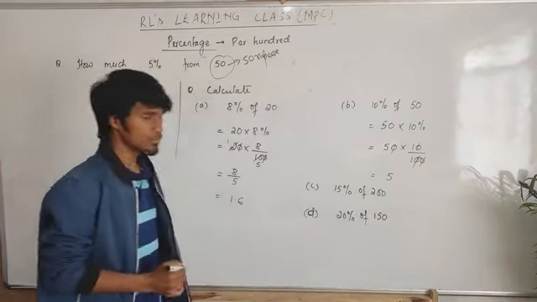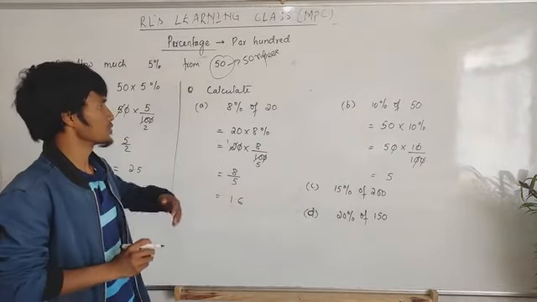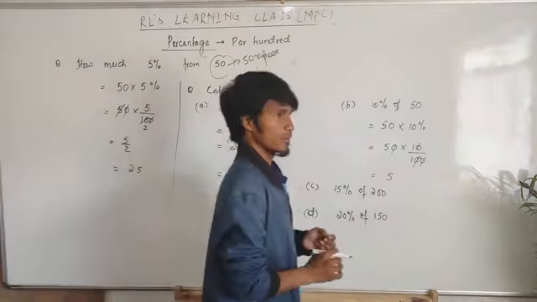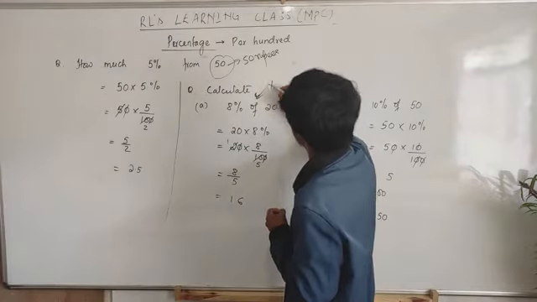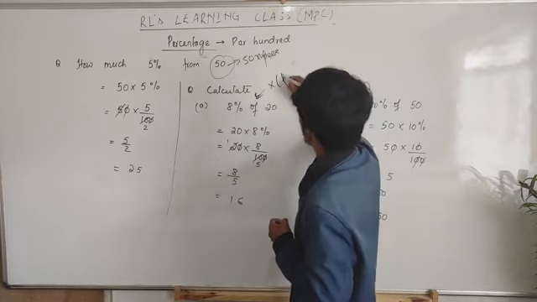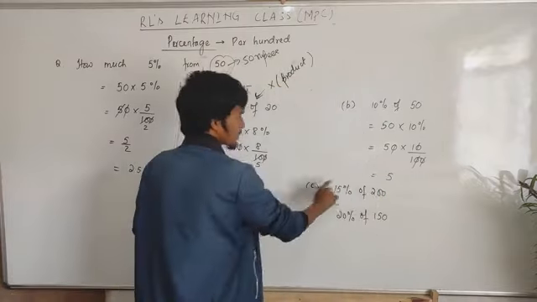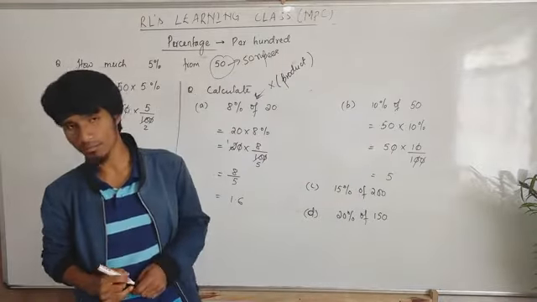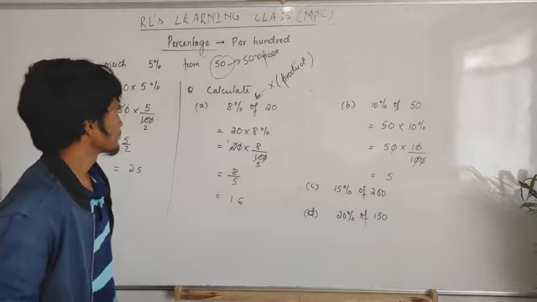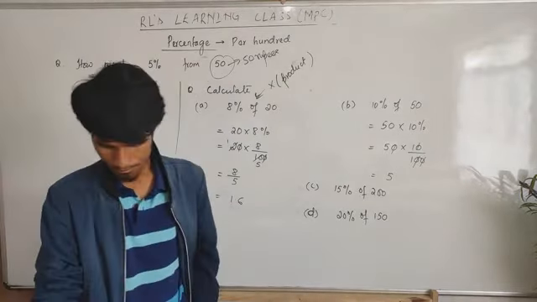Okay. Now you try these two questions on your own. Then at least maybe you know how to solve. What is the meaning of 'of'? Of means multiply. That will be the product. So here 15% of 200, that will be multiplied, and 20% of 150, that will also be multiplied. Okay, now you do this question.